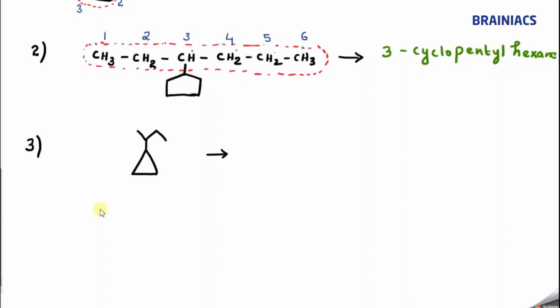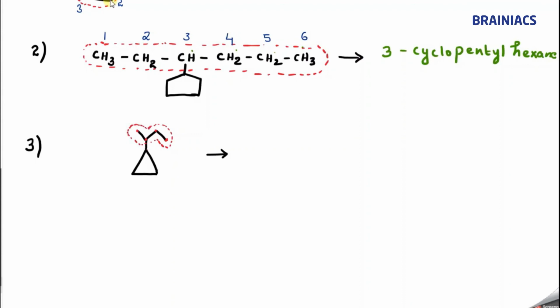So in this case, again, we will count to find the parent. Here, if you see, one carbon atom is present here, one here, one here, one here. So in the side chain, how many carbon atoms are there? 4 carbon atoms. In the ring, how many are there? 1, 2, 3. Only 3. If the side chain has the higher length, we know that it should be considered as the parent carbon chain. So this is my parent carbon chain.